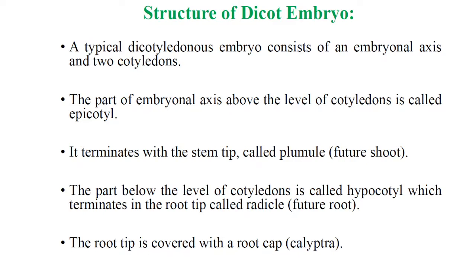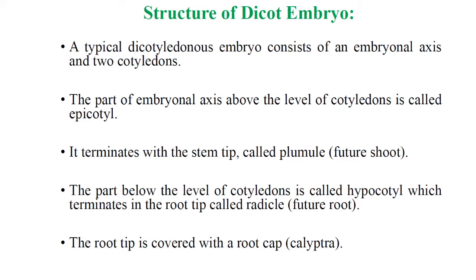Second, the part of the embryonic axis above the level of the cotyledons is called the epicotyl. It terminates with the stem tip called the plumule, which gives rise to the shoot system. The part below the level of the cotyledons is called the hypocotyl, and it terminates into the root tip called the radicle, which forms the roots.